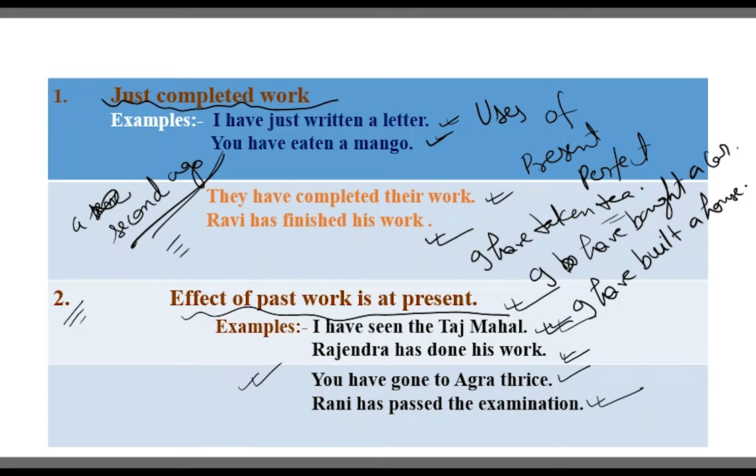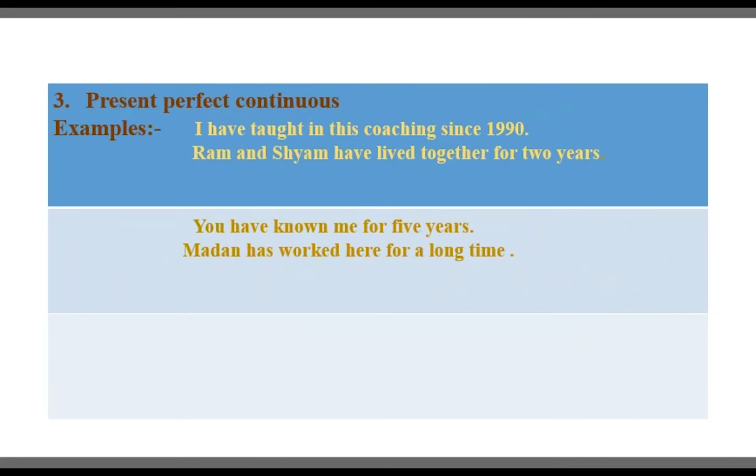Dear students, next, rule number 3: present perfect continuous. Each and every sentence of present perfect continuous can be written in present perfect, but vice versa is not always true. What is the reason behind it? Because some verbs don't take ing. I am going to quote an example here.